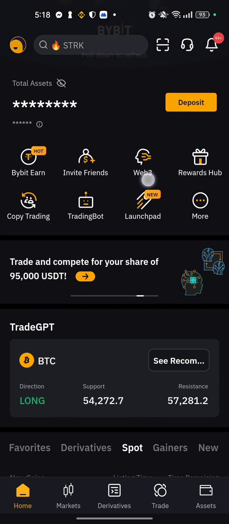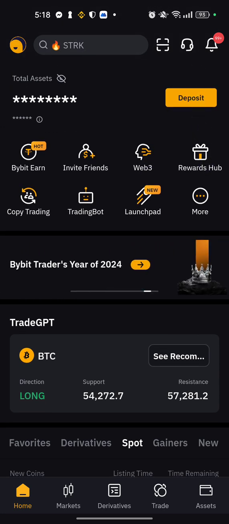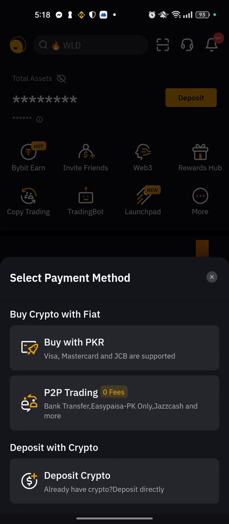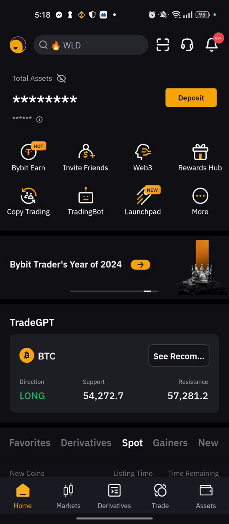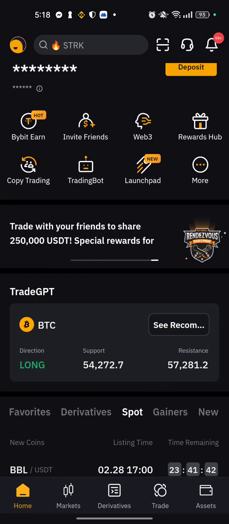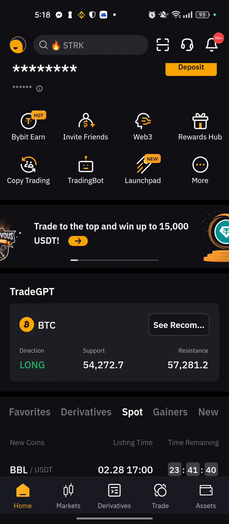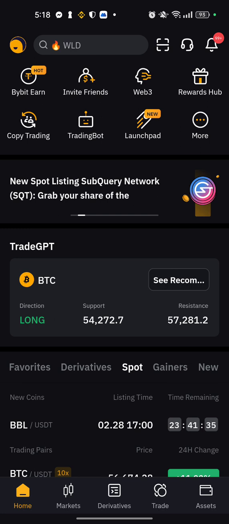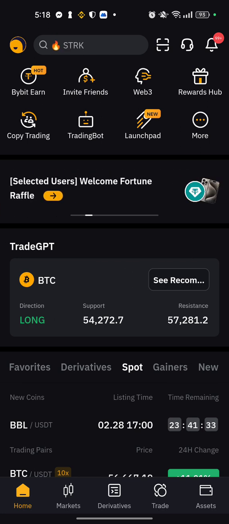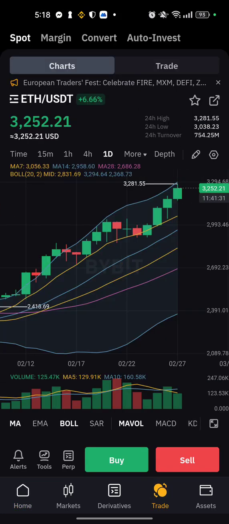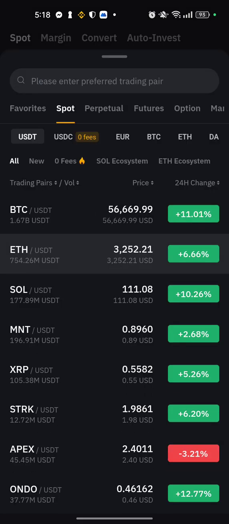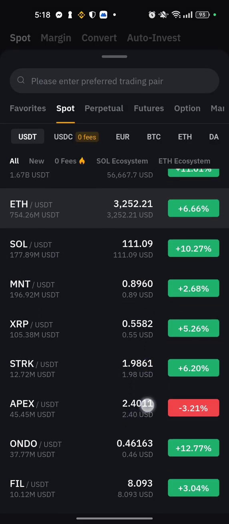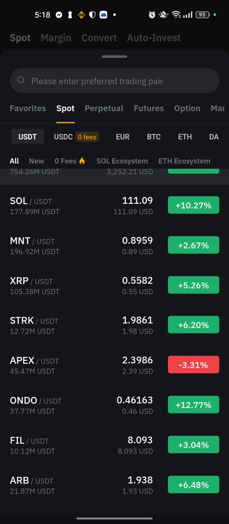If I want to deposit in Bybit, it is very easy. Click on deposit, P2P trading, and then we can deposit. After depositing, if we love spot trading, because futures trade is haram, we go to spot, click on trade, and then choose a coin with more fluctuations,